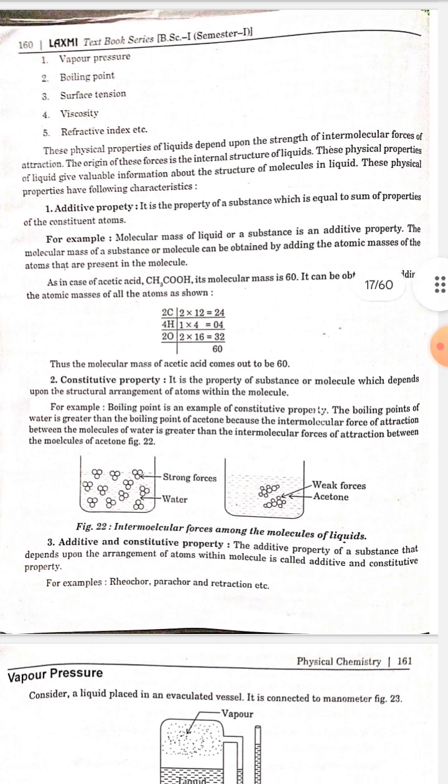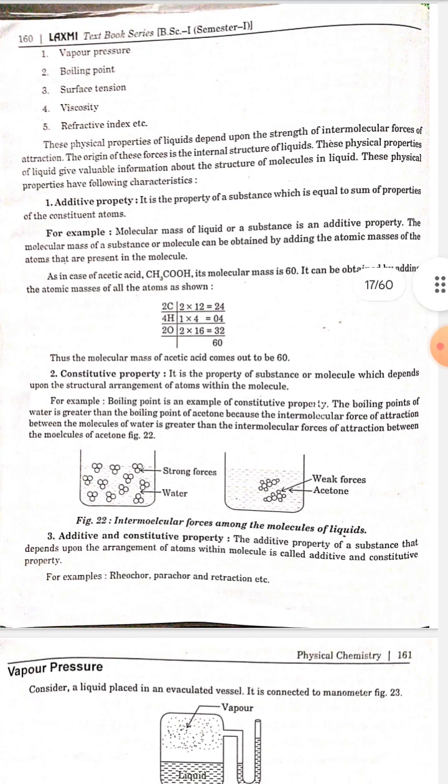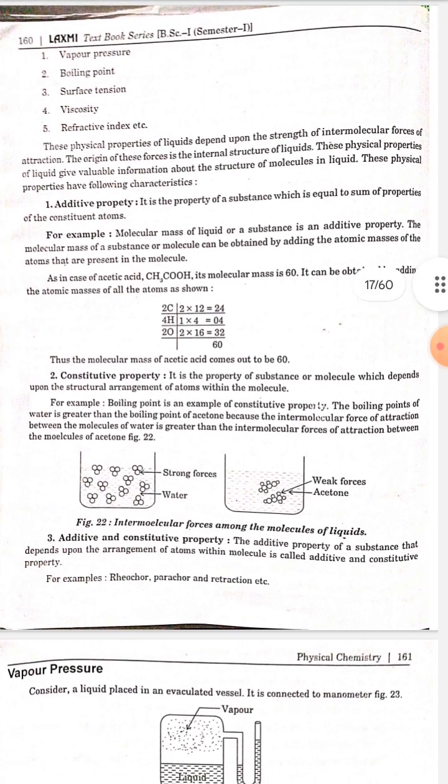Number 3. Additive and constitutive property. The additive property of a substance that depends upon the arrangement of atoms within the molecule is called additive and constitutive property. For example, refraction, parachor and refraction, etc.